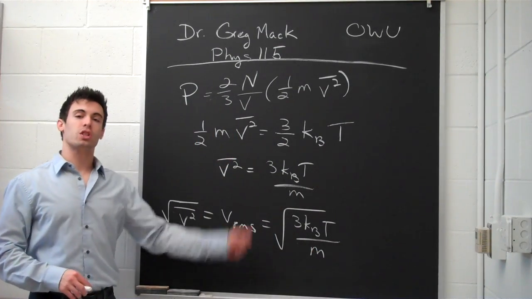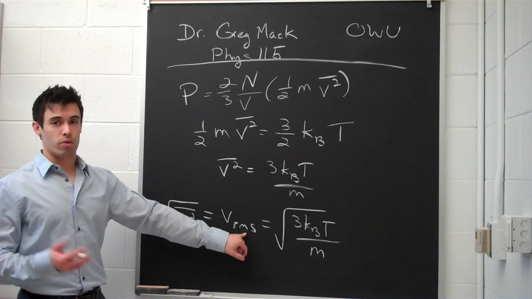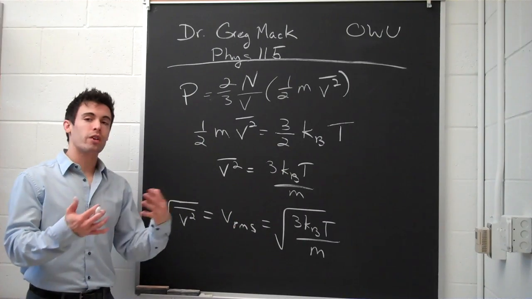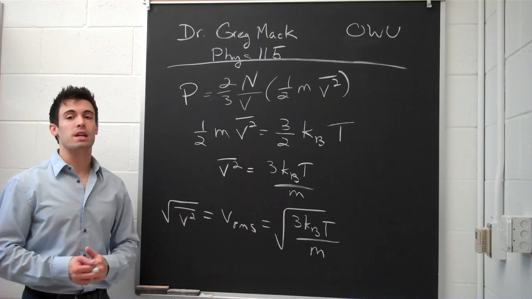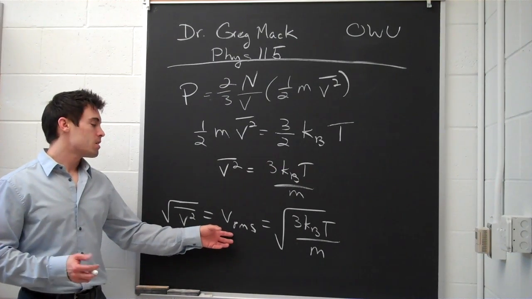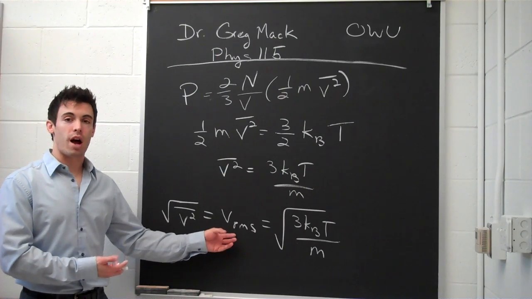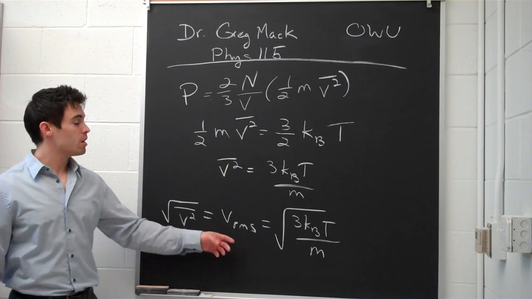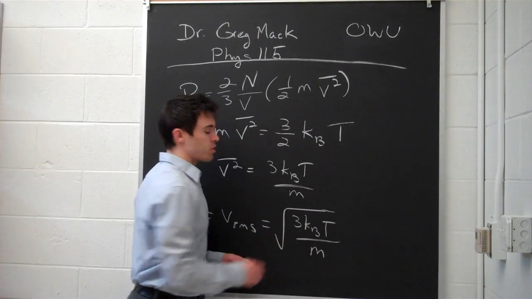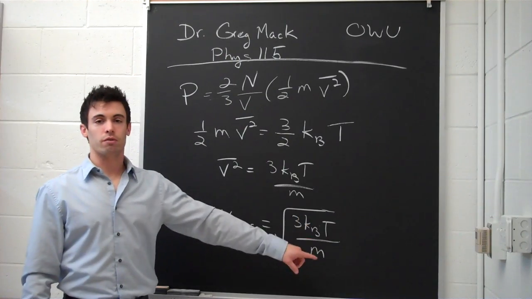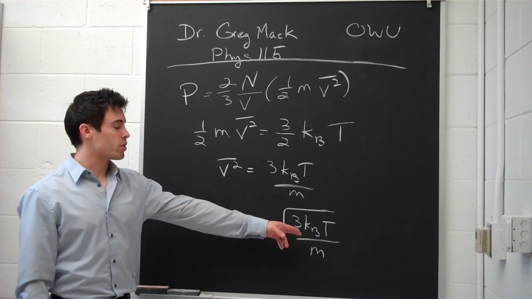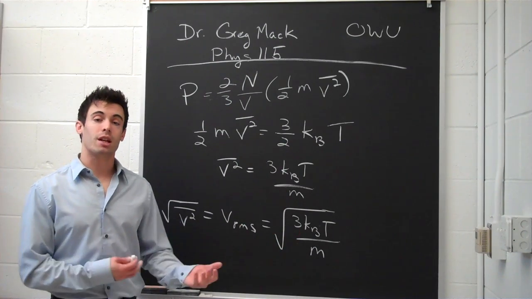So the root mean square speed means the square root of the mean, or the average, of the square. It gives you sort of an average, but not exactly, for the distribution of speeds of each individual particle. So this is what you would use if you wanted to characterize the speed of these particles. The root mean square speed is equal to the square root of 3 kBT over m, so it depends on the temperature and the mass. If you increase the temperature for any given particle, you increase its speed. That's why temperature is a measure of the speed, because they are directly related like this.